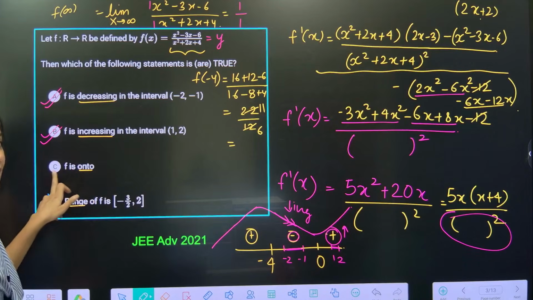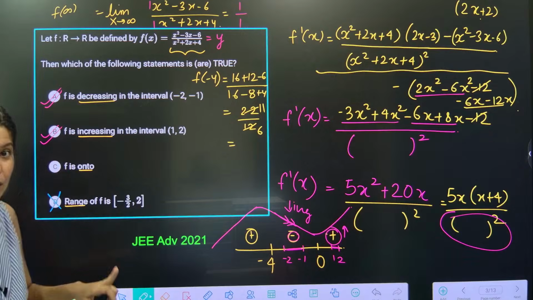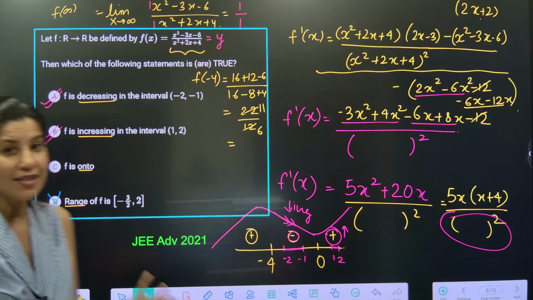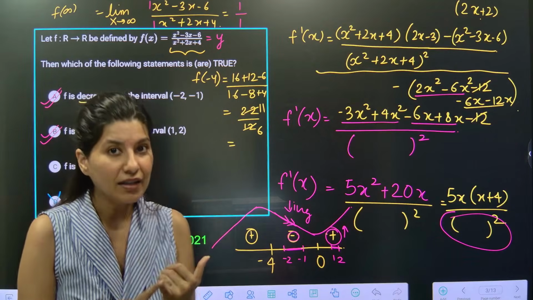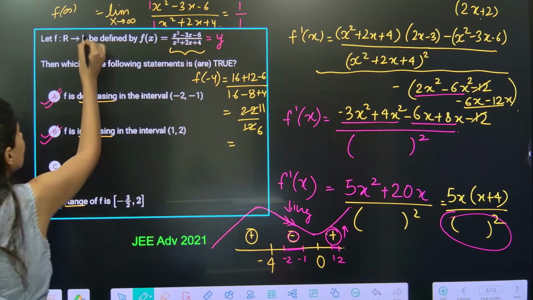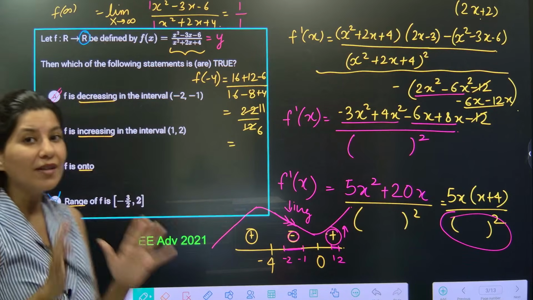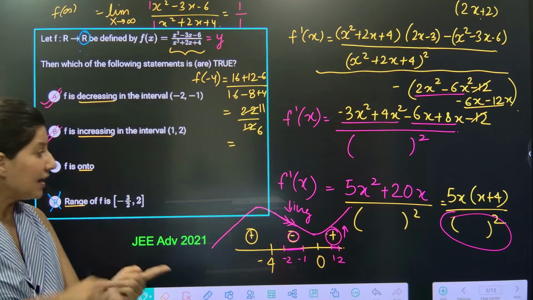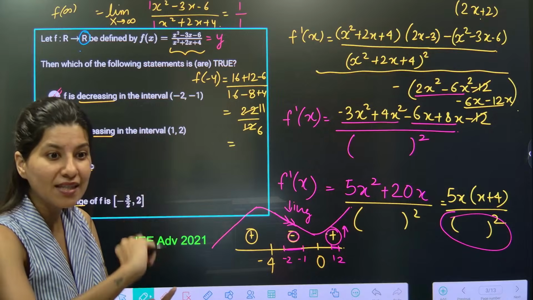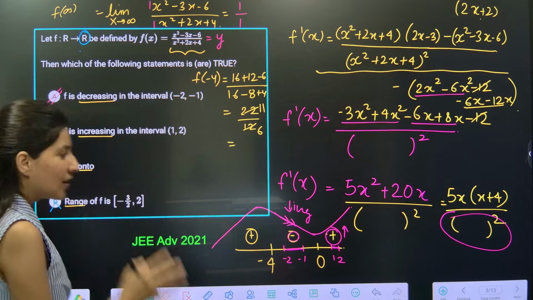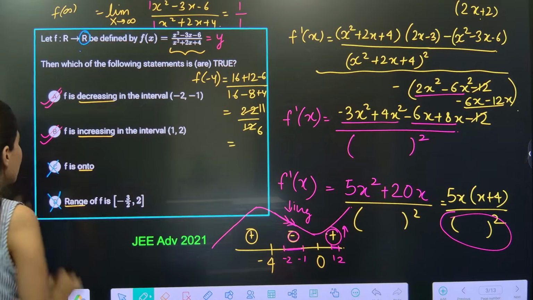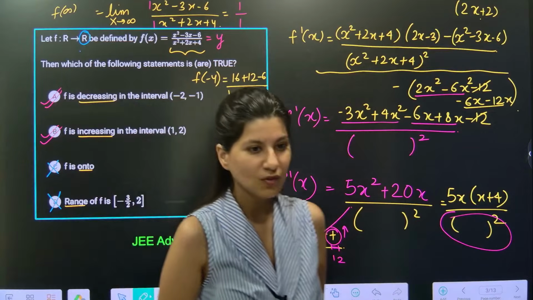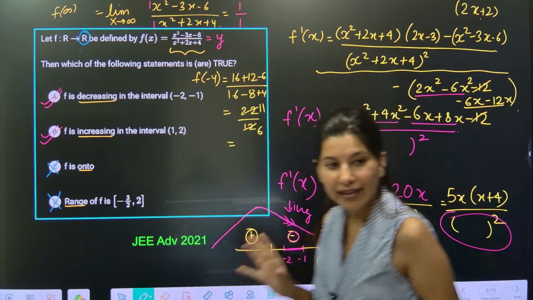Is this function f onto? So for onto, what is the condition? Codomain and range should be equal. So this is your codomain, which is all real values, minus infinity to infinity. And the range you have just calculated, minus 3 by 2 to something. So anyway, this is also not onto. Correct? Are you getting it now?